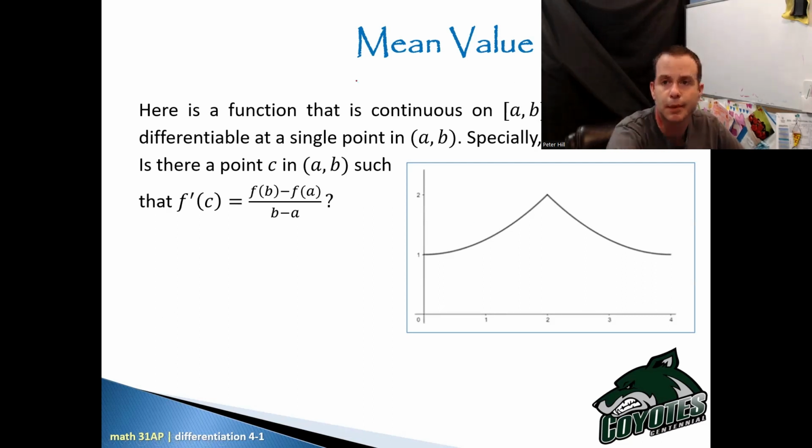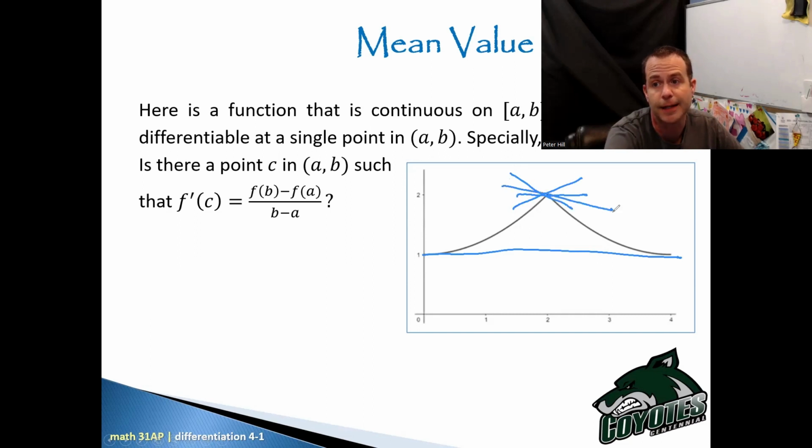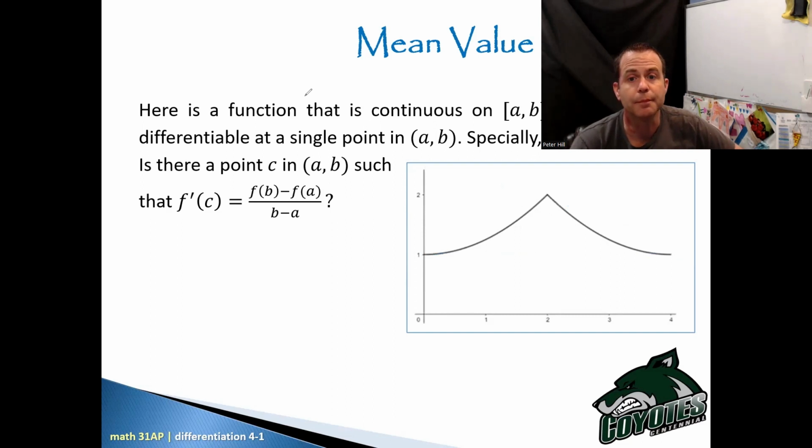If this is a and this is b, I'm looking at a slope that looks kind of horizontal. If I look at this whole thing, there is no point where I would get a slope that would be horizontal. Now, some of you are going to say, oh, I could draw it right here. I could, but then I could have drawn that, or that, or that, right? Because that's a kink in the graph, there are multiple different tangent lines that I could draw there. So unfortunately, because of that spot where it's not differentiable, there is no point C in this graph.